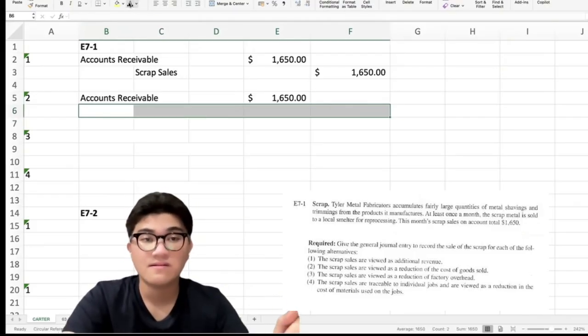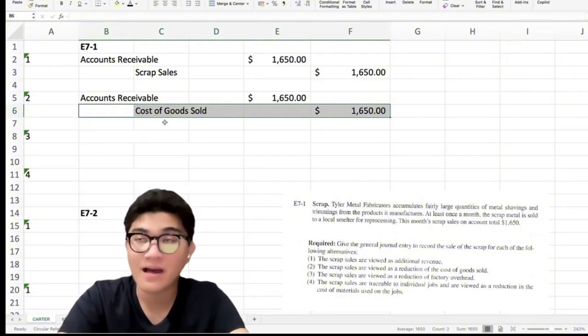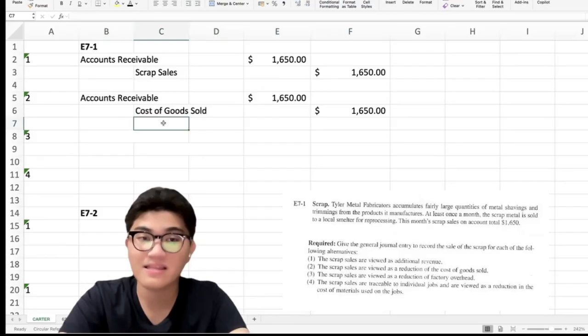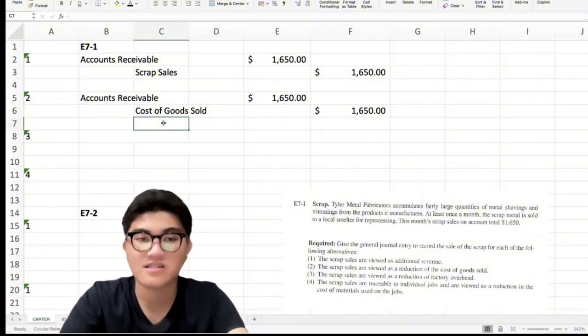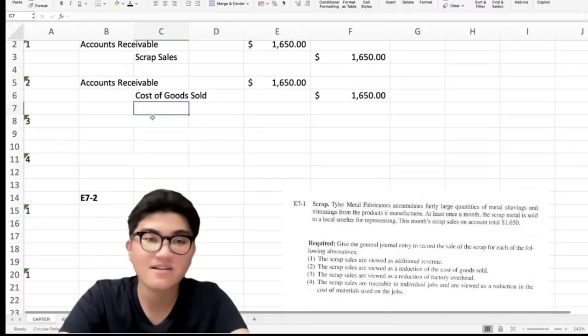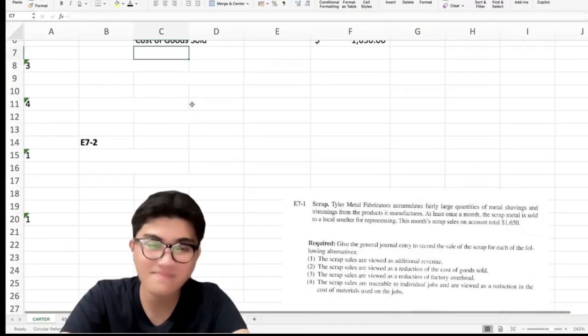So our credit is cost of goods sold. The normal balance of cost of goods sold is debit, and its usual pair is finished goods inventory, the inventory that was released. Since it is a reduction now, the cost of goods sold is credited.